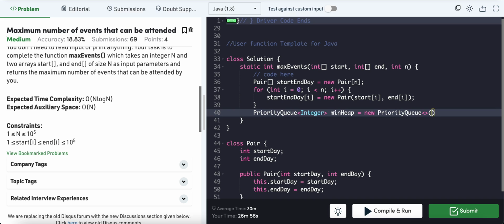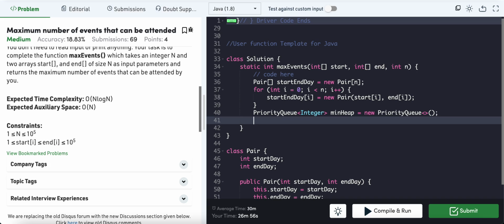Priority queue. Why a minimum heap? We need the closest day. Every time we are looking for the closest event that we can attend. So we need the smallest element at the top of the priority queue, so min heap. That's why we are making use of a min heap. Now for int day = 1; day <= 10 raised to 5, 1 2 3 4 5, day++.